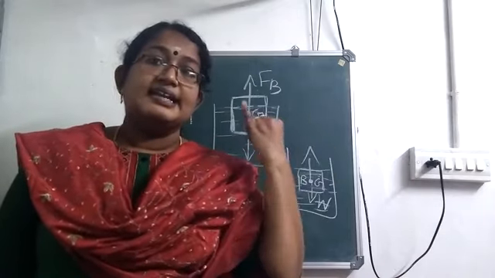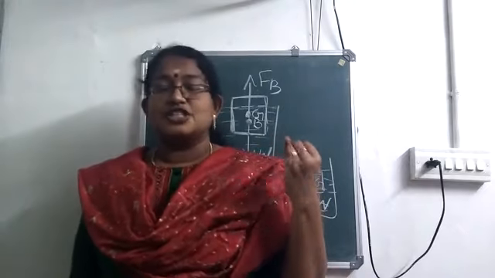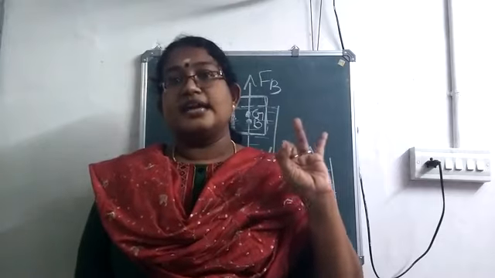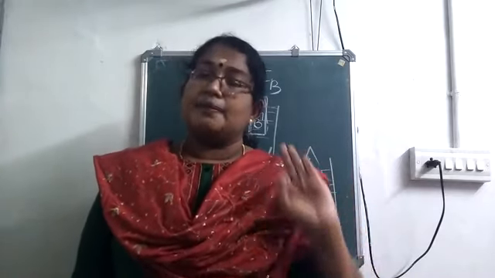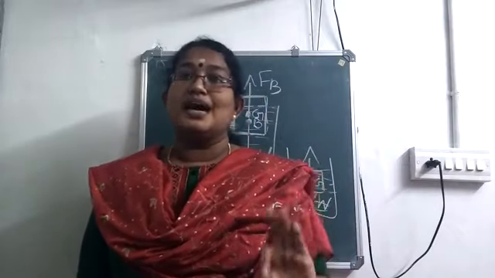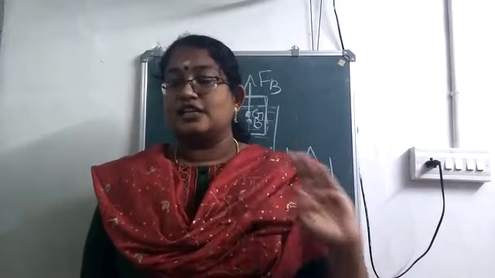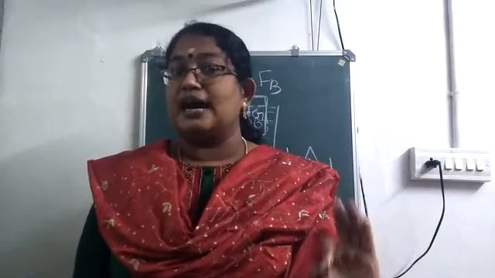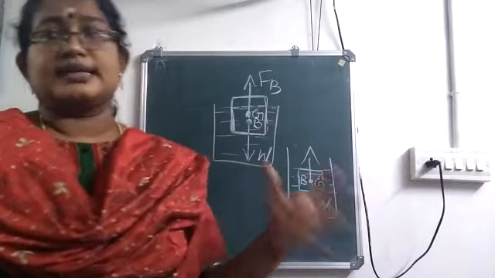First one, larger the volume of the immersed part, larger will be the upthrust. Then greater the density of the liquid, greater is the upthrust. Upthrust always acts along the center of buoyancy, that is, the center of gravity of the immersed part of the body. Okay.